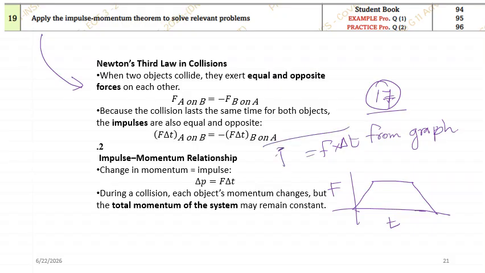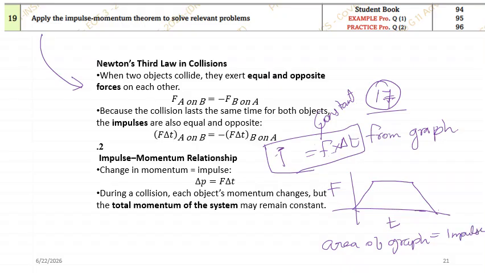Okay, it would be wrong. When can we use this one? For a constant force: if you are applying a constant force throughout, we can use this one. Over here the force is not constant. First it is increasing, then it is constant, then it is decreasing. If it is a non-constant force and they are giving a graph, you will calculate the area of the graph to get impulse. So when it's a graph question, do remember it's the area of the graph, nothing else.